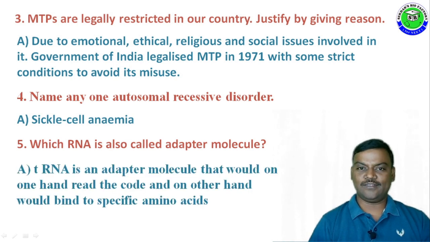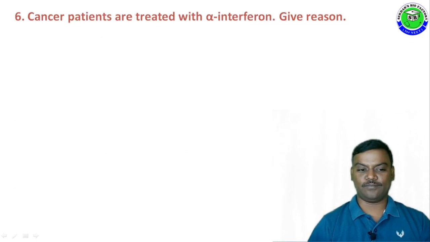The answer is, the tRNA molecule is called an adapter molecule because, on one hand, it reads the genetic code and, on the other hand, it brings a suitable amino acid for protein synthesis. Question number 6. Cancer patients are treated with alpha interferon.